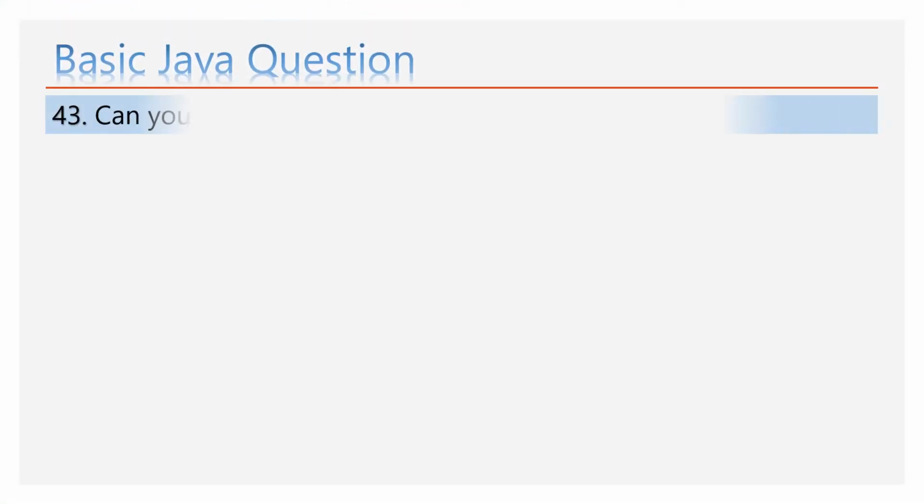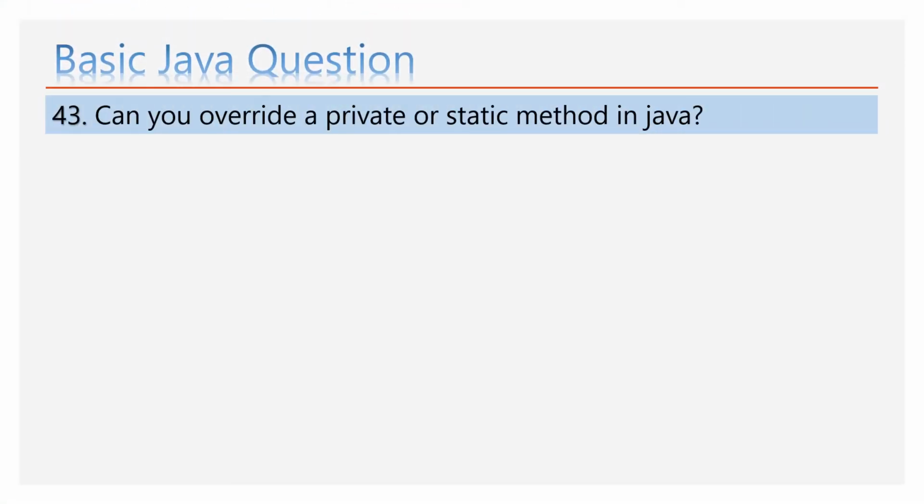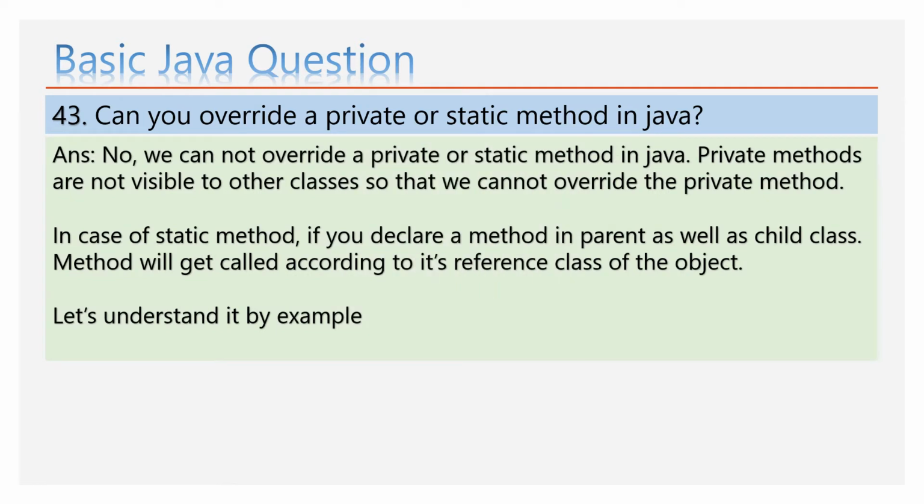Can you override a private or static method in Java? No, we cannot override a private or static method in Java. Private methods are not visible to other classes, so we cannot override a private method. In case of a static method, if you declare a method in the parent as well as the child class, the method will get called according to the reference class of the object.